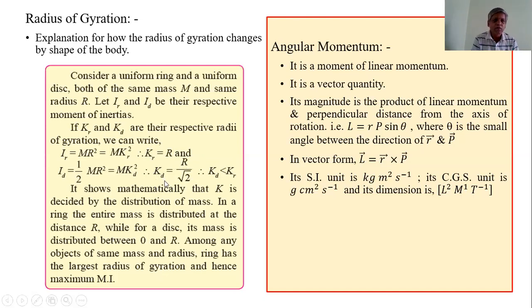Thus, from this we conclude that the radius of gyration depends upon the shape, and also depends upon the position of the axis of rotation. On these factors, the radius of gyration depends. Remember these things.